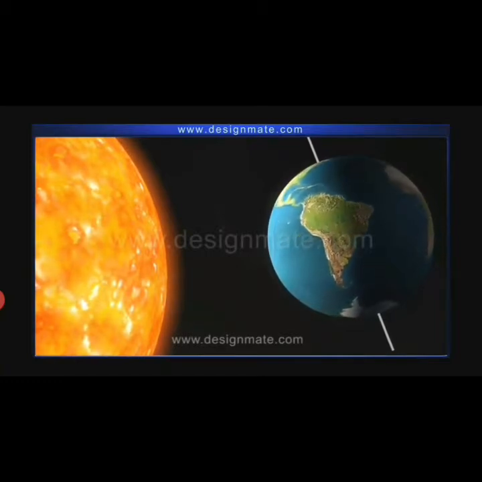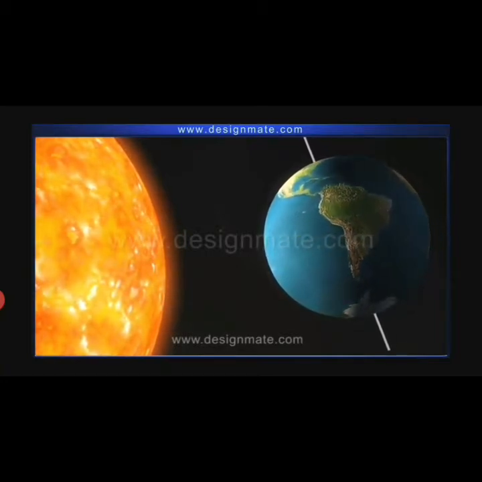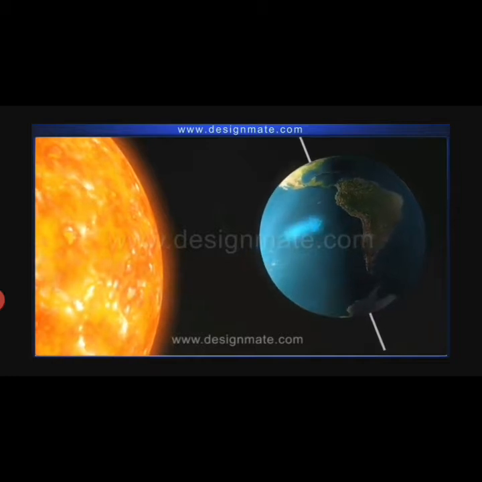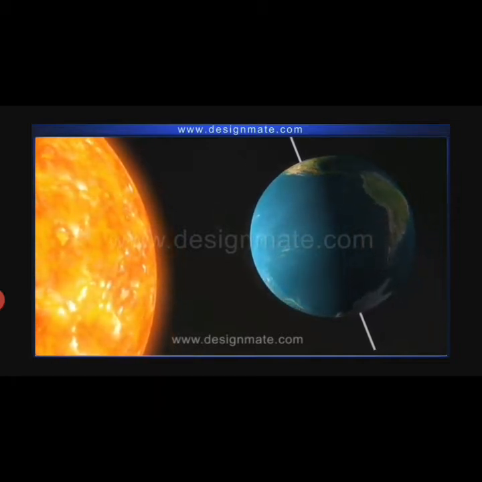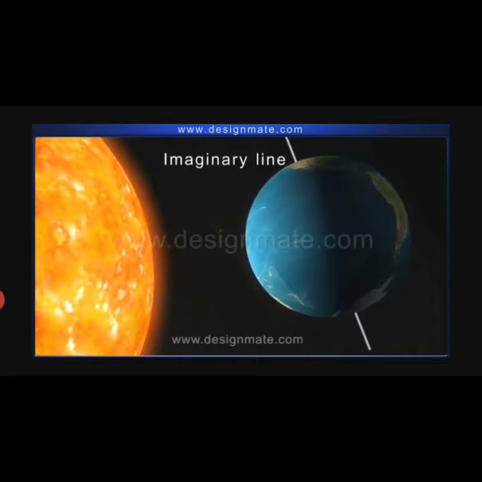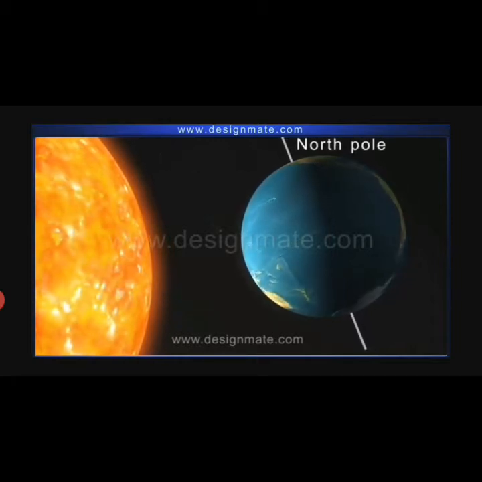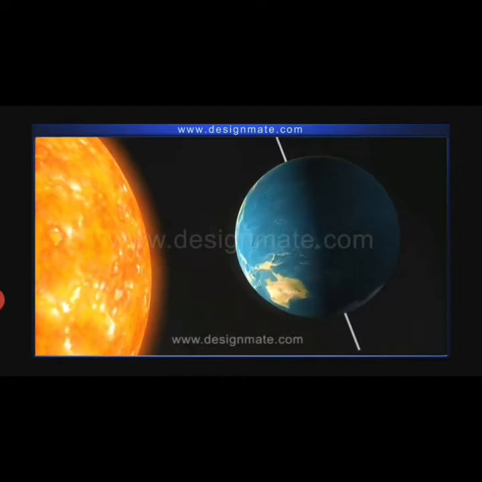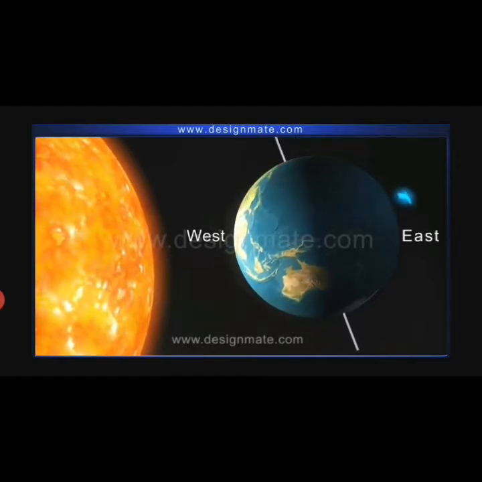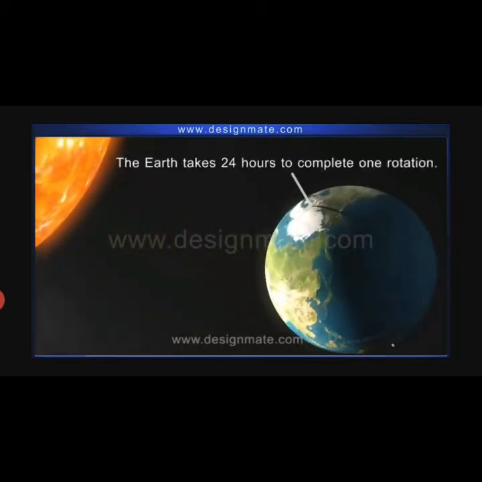The sun has a fixed position in the solar system. As the earth rotates around its axis, that part of its surface which turns towards the sun becomes bright. The part that moves away from the sun moves into darkness.